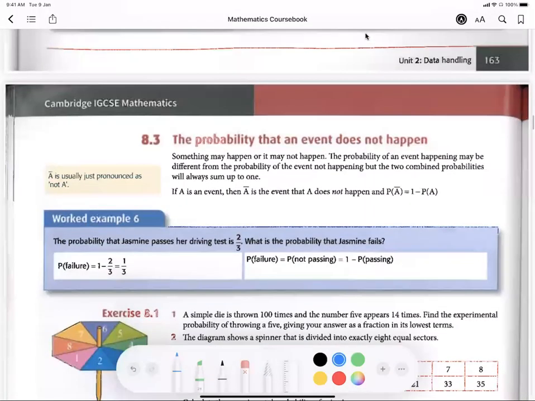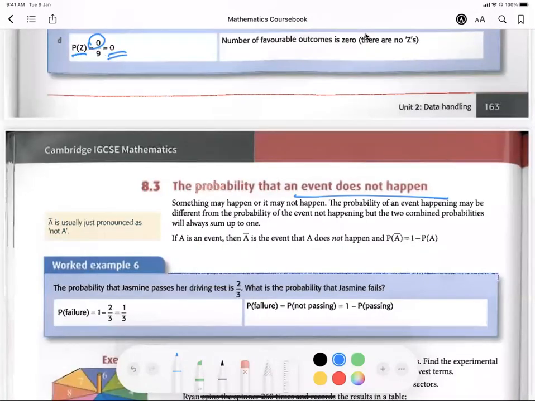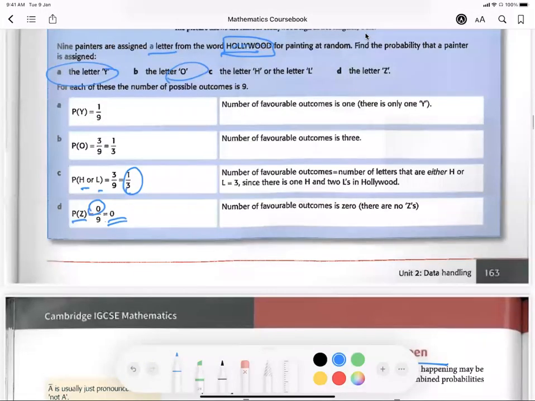Okay, next is the probability that an event does not happen. If I want the probability of not Y, it's very easy.